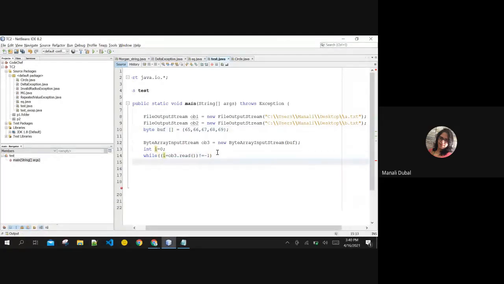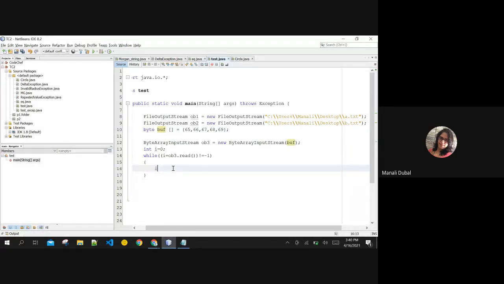Now you can even take input of this buffer from the user and then read from that. The same thing you can do here also by taking the input from the user, and then you can use the loop to read the data from that input array given by the user, and you can convert your input into characters.